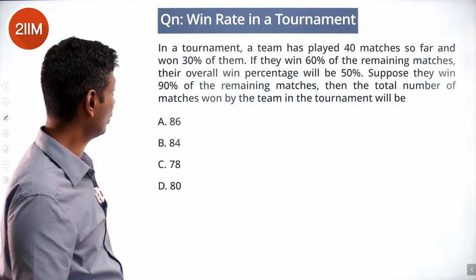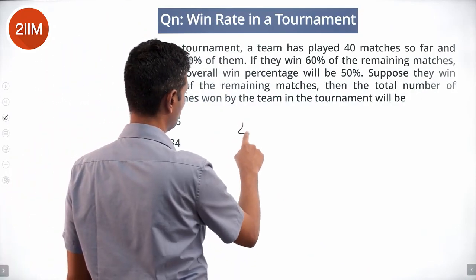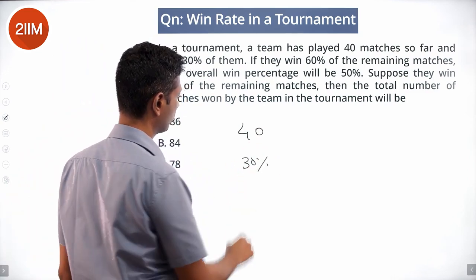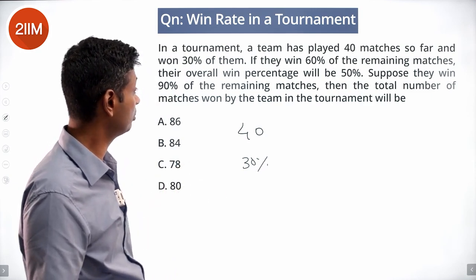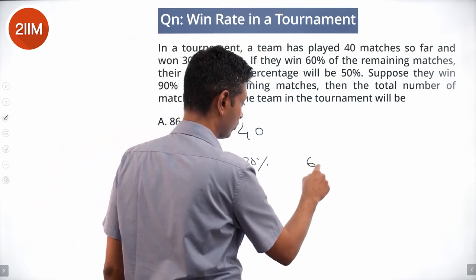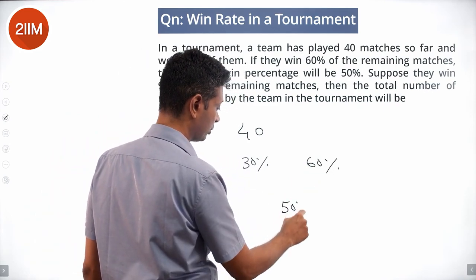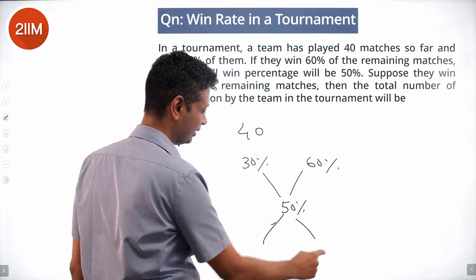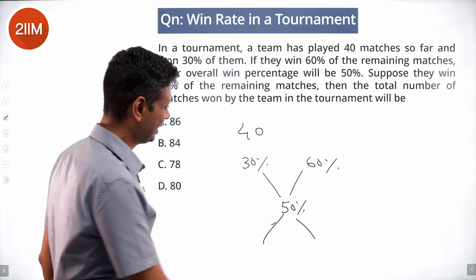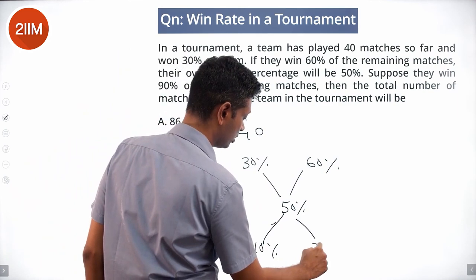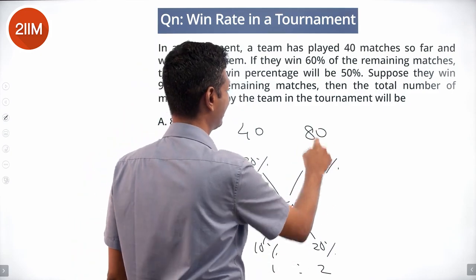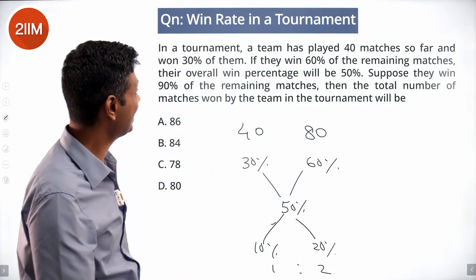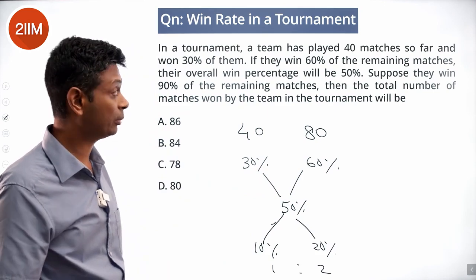In a tournament, a team has played 40 matches so far and won 30% of them. If they win 60% of the remaining matches, their overall win percentage will be 50%. You mix 30 and 60 to get 50. The ratio in which they should be mixed is 10:20 or 1:2. That means 40 matches have been played, 80 are remaining. Brilliant. One step done. 80 remaining matches, totally 120 matches.